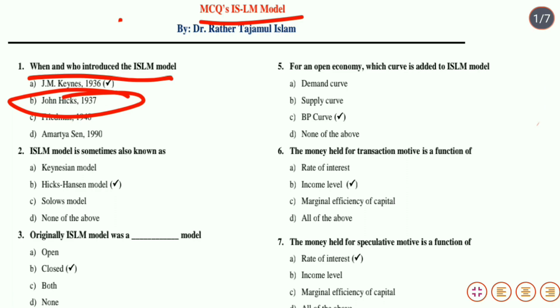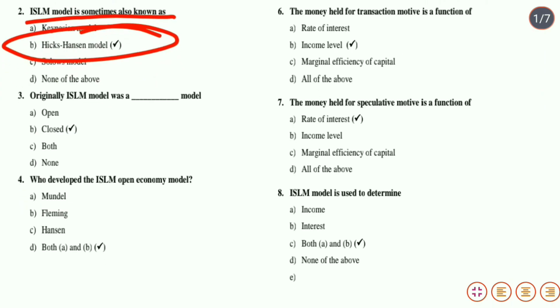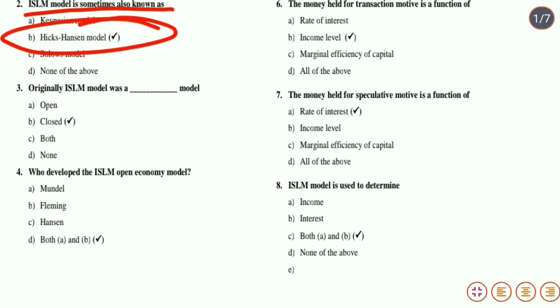नेक्स्ट क्वेश्चन, ISLM मॉडल इज समटाइम्स आल्सो नोन एज हिक्स-हेंसन मॉडल. Next question, that is originally ISLM model was a dash model. Originally it was a closed model, that is option B, closed is the correct answer.